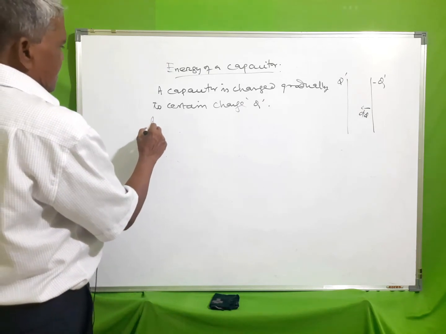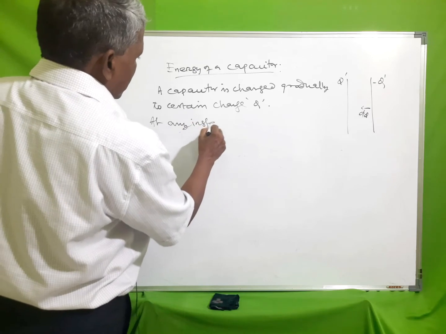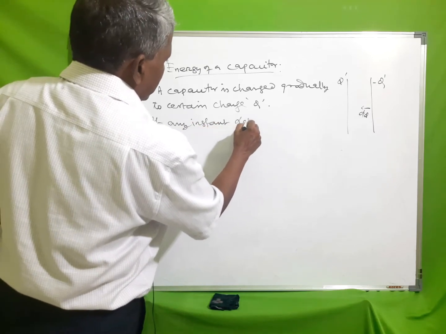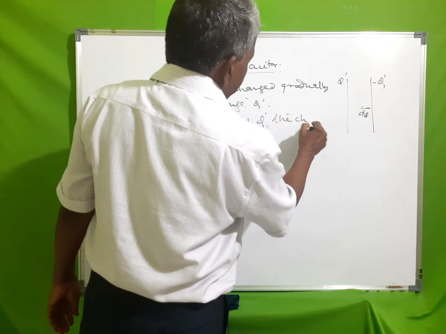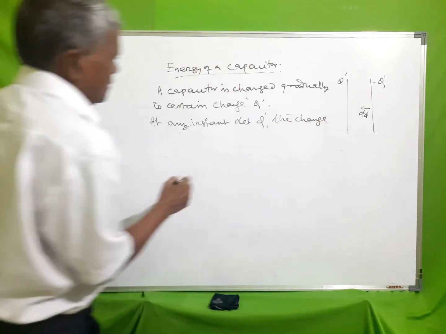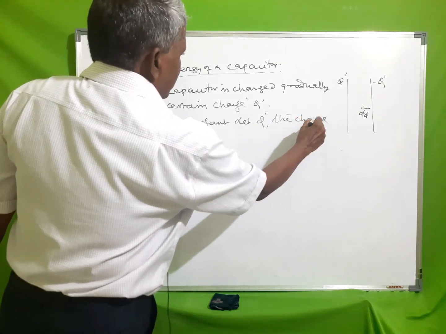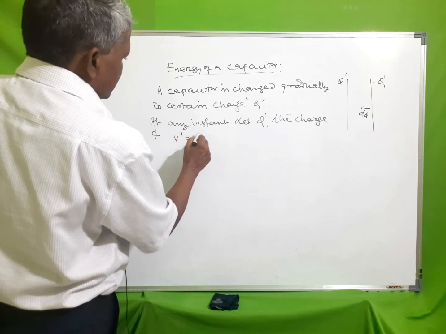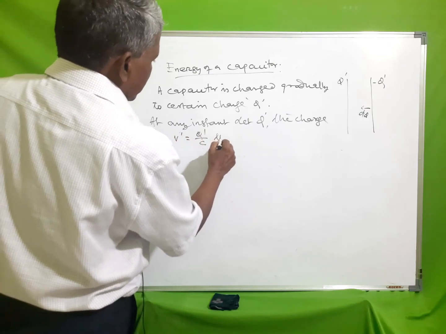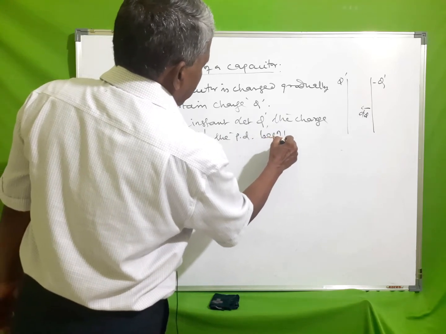At any instant, let q dash the charge and v dash the potential difference, and v dash is equal to q dash by c, the potential difference between the two plates.